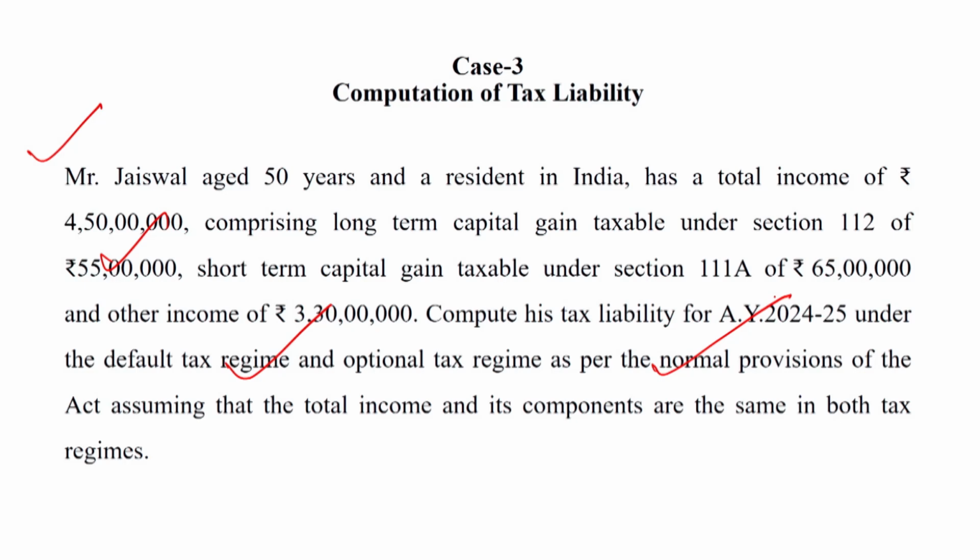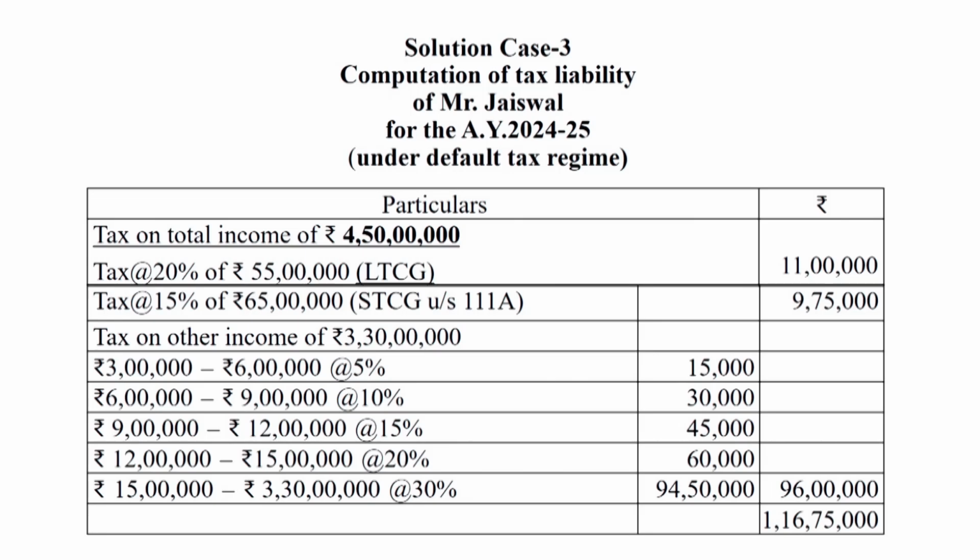So dear students, under the default tax regime, total income is rupees 4 crore 50 lakh. Tax on long term capital gain of rupees 55 lakh: 20% of 55 lakh is 11 lakh, so 11 lakh will be computed. And tax at 15% on short term capital gain: 65 lakhs is short term capital gain, so 15% of 65 lakh is 9,75,000,